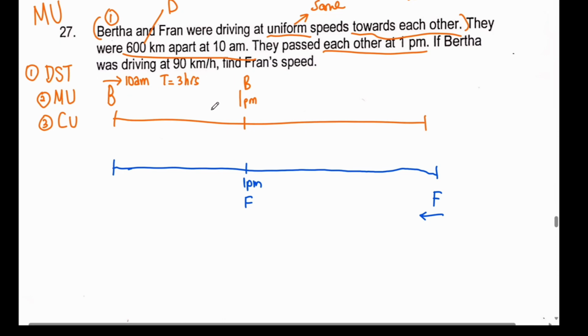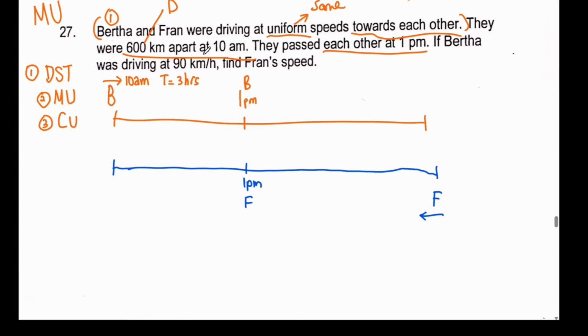Because you see, they are now apart, correct? Just now they were this far apart, but after traveling until 1 p.m., now they are passing each other. So this 600 kilometers apart is the whole thing.